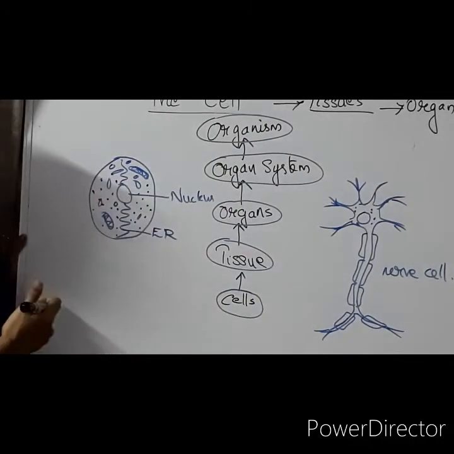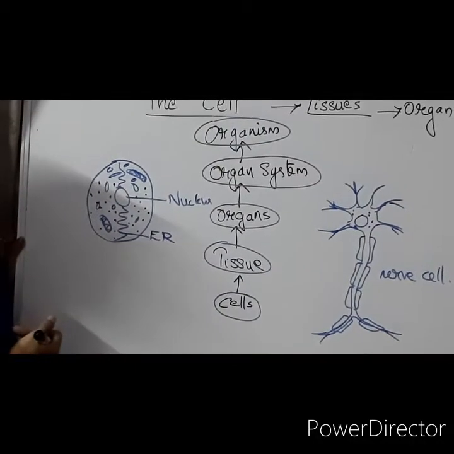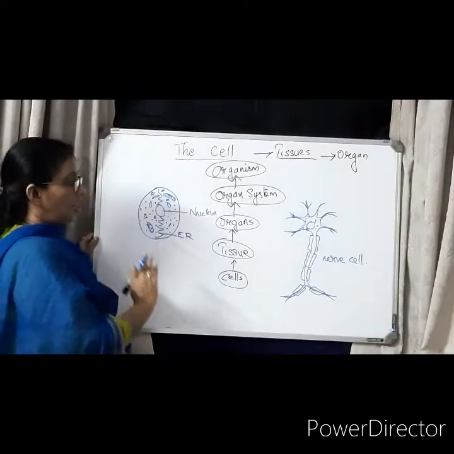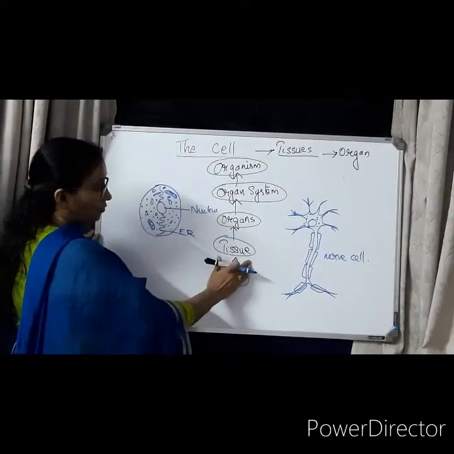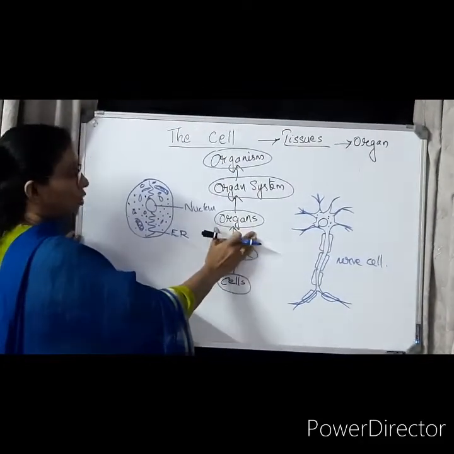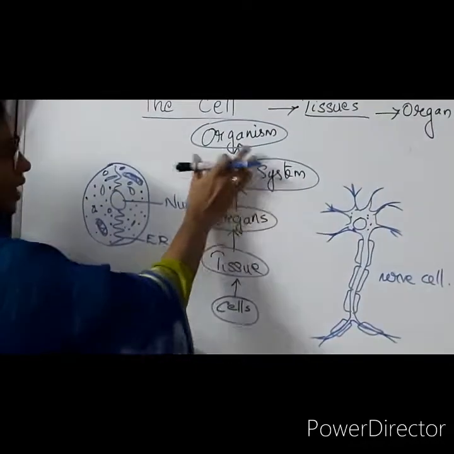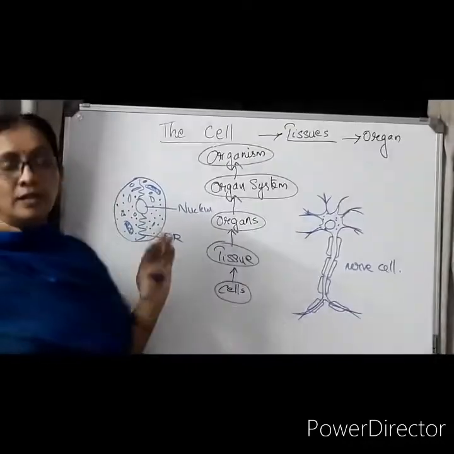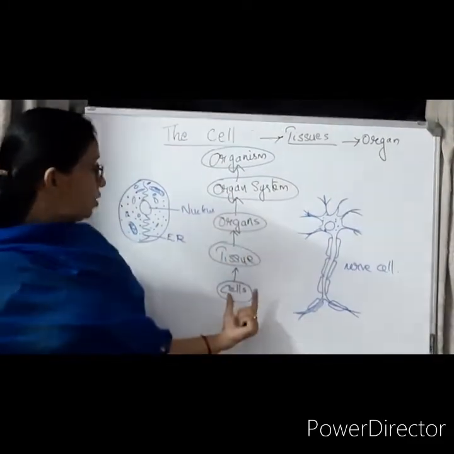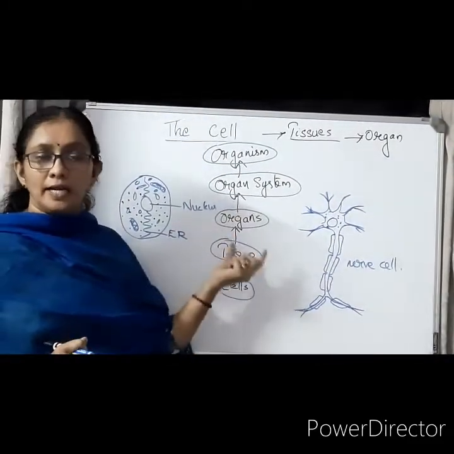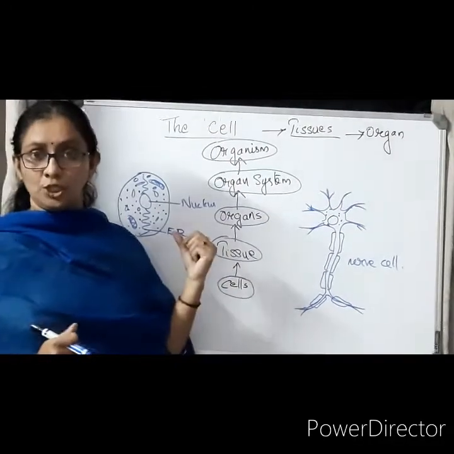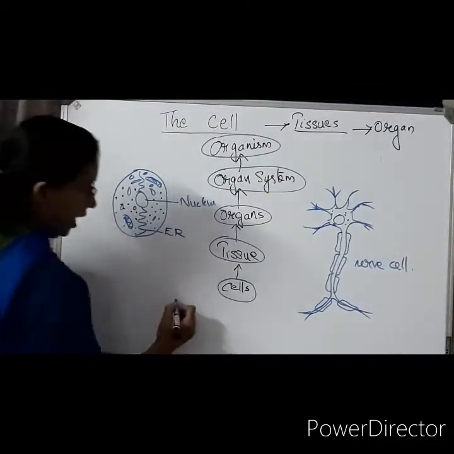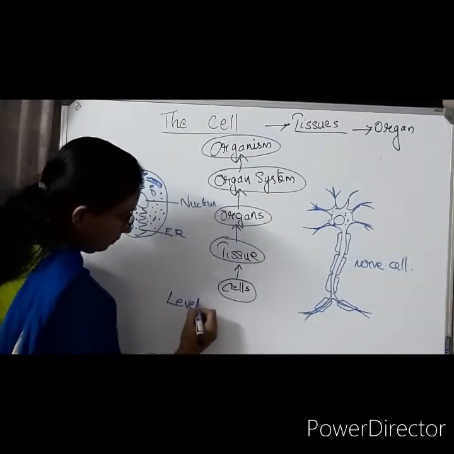So there are a lot of cell organelles present inside the cell, and all these cells performing a common function form a tissue, then organs, organ system, and then an organism. Okay, so this is about the arrangement or the level of organization. So what will we say this one? Level of organization.